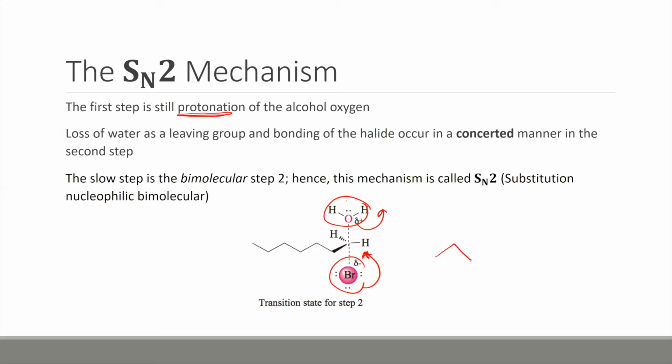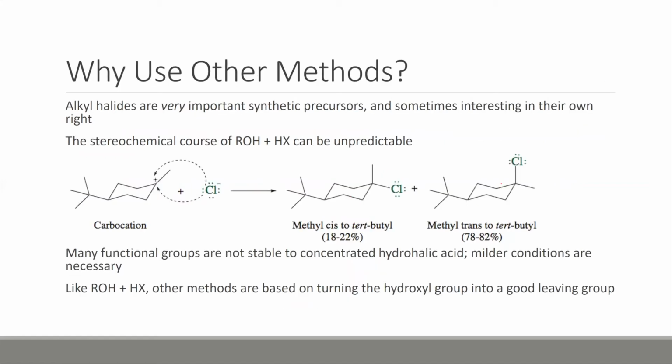There's never a point in an SN2 reaction in which we have this with the full charge on it. Instead, we have this point in a transition in which you have water and bromine reacting at the same time. And because we don't have to have a carbocation, which would be very unstable for primary, this type of reaction can proceed this way.